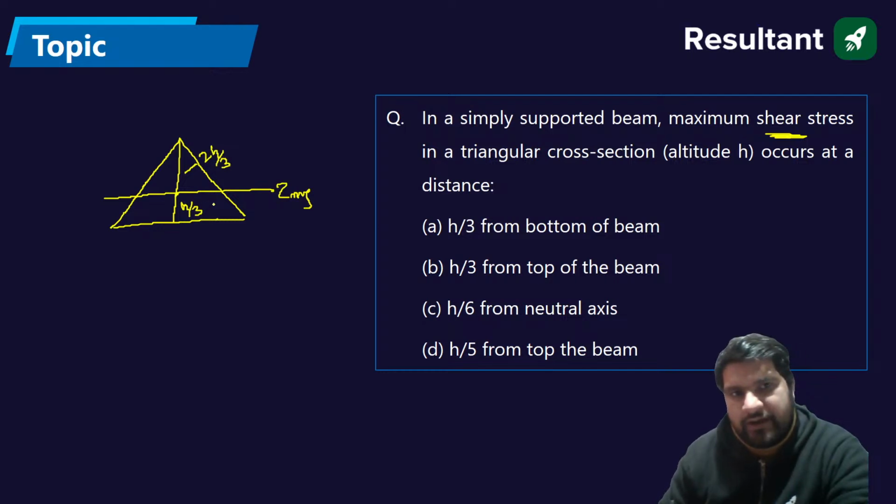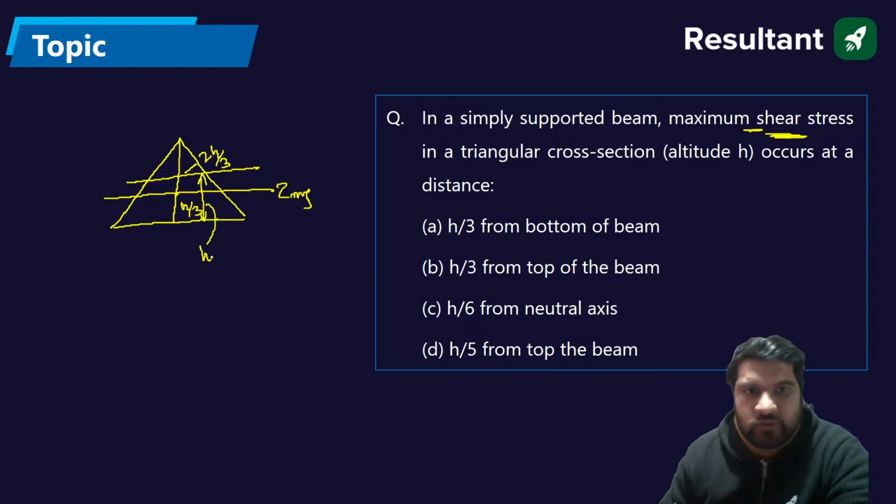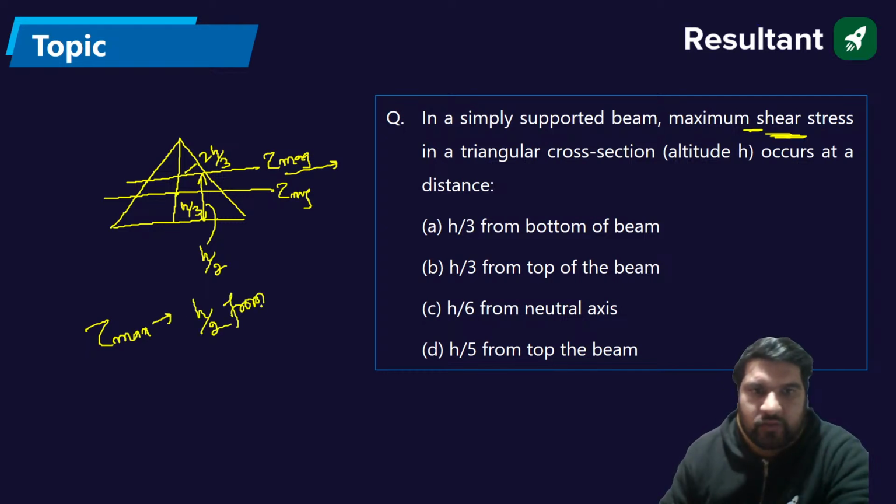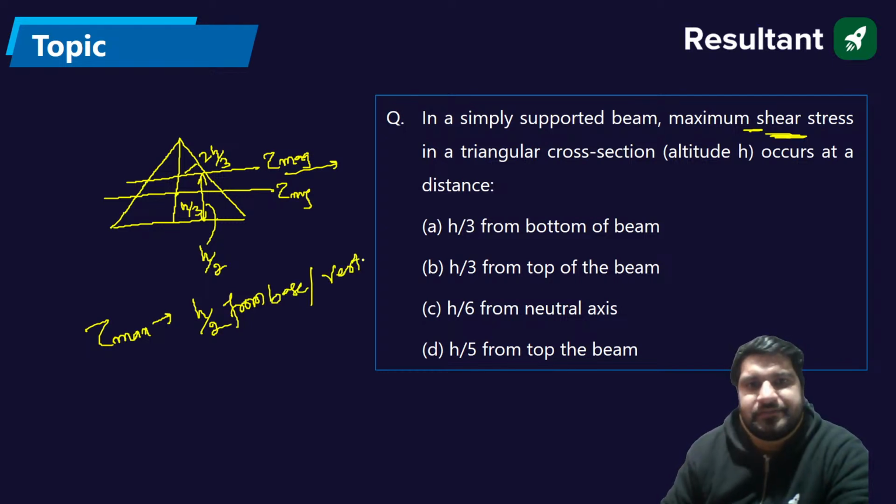But the maximum shear stress will always occur at h by 2 from the base, and h by 2 from the vertex. So it will be tau max here. So tau max location will be at h by 2 from the base, or from the vertex.